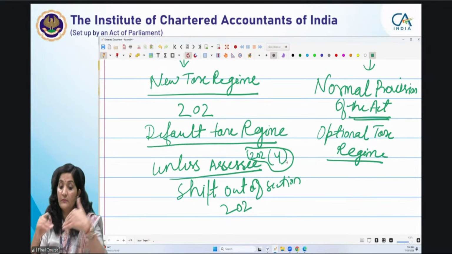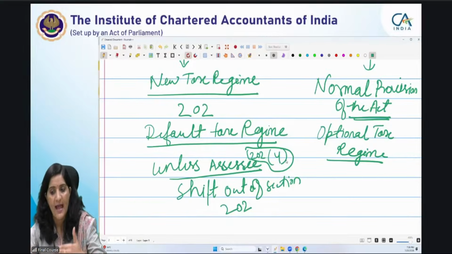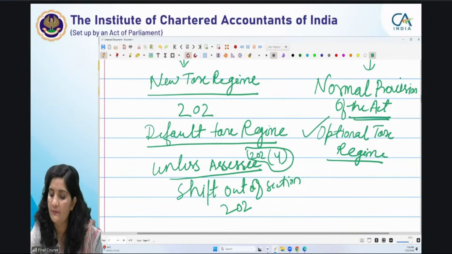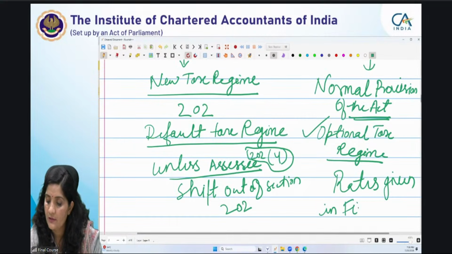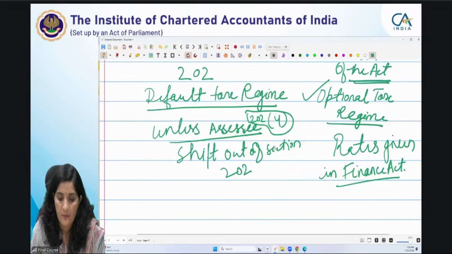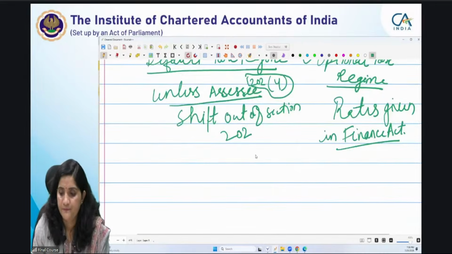So if you shift out, then you will pay tax as per the optional tax regime. That means rates given in the Finance Act. Is that clear? समझ में आ रहा है ना? बहुत इजी है, सबने पढ़ा है.